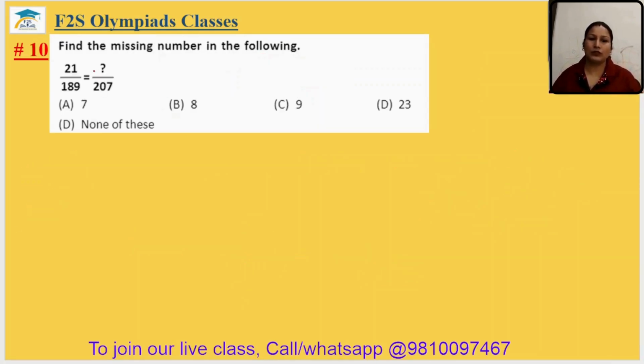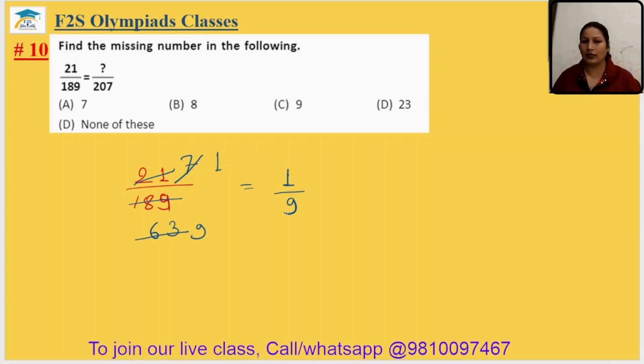Come to question number 10. Find the missing number in the following. 21 by 189 equal to what by this? So first simplify 21 by 189. Okay. So we can divide it by 3. If you divide by 3, 3 sevens are 21 and 3 sixty-threes are 189. Again you can divide it by 7. 7 ones are 7, 7 nines are 63. So it means 1 by 9 equal to